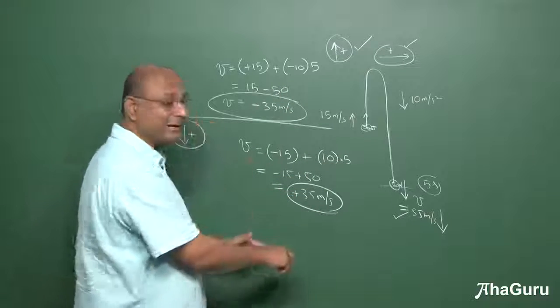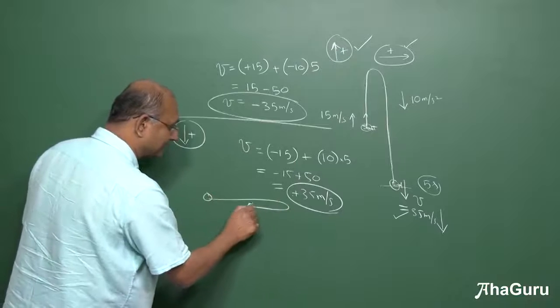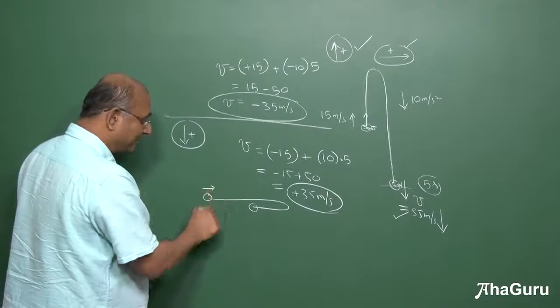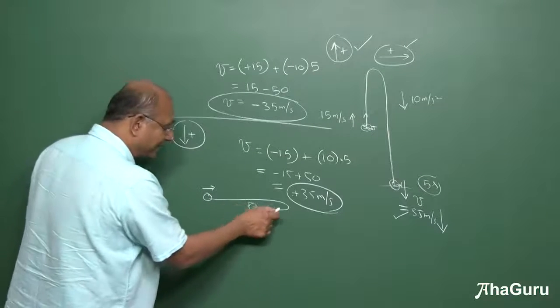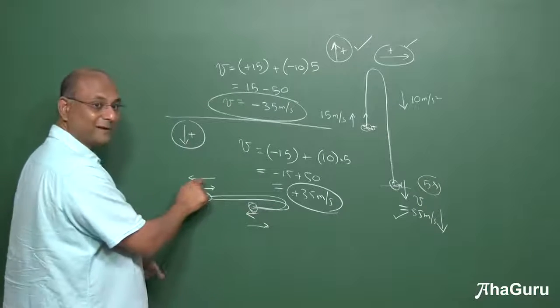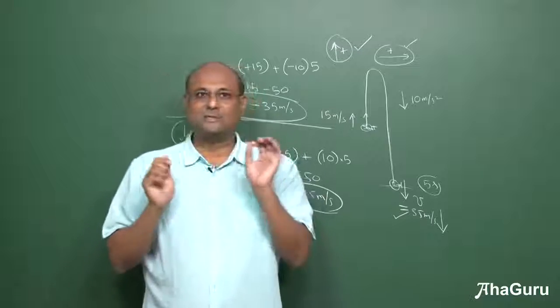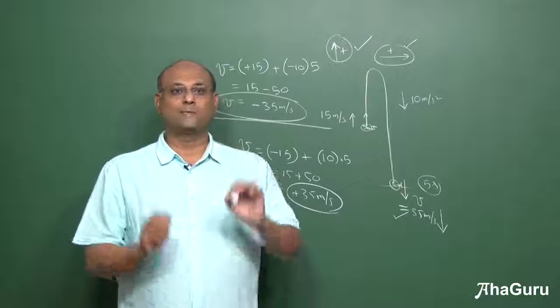Now you can do the same kind of problem, but the object may be moving like this. Then remember, this is my initial velocity, this is my final velocity. But if the object started here and went like that, this will be my initial velocity, that will be my final velocity. Okay, I know it's a little confusing, but if you do a few problems, it will start to become very, very clear. So please keep in mind 2-3 different points.